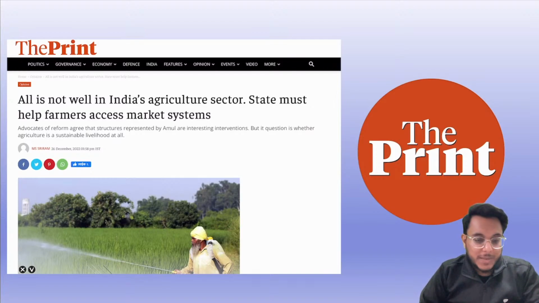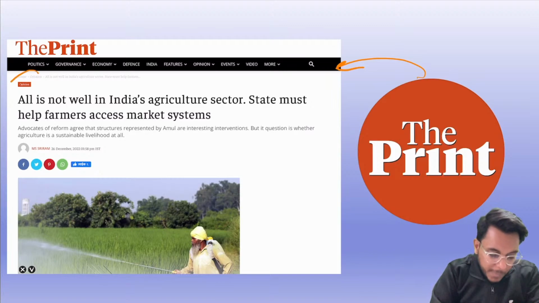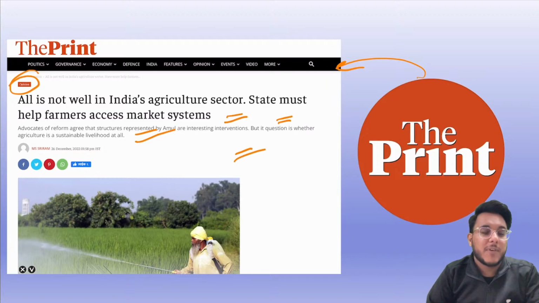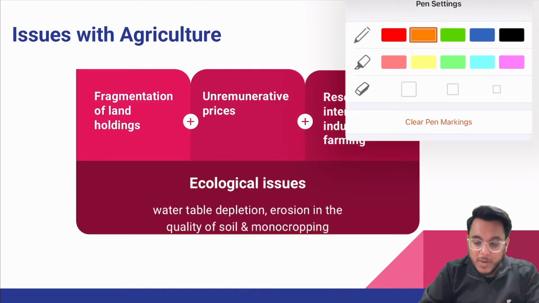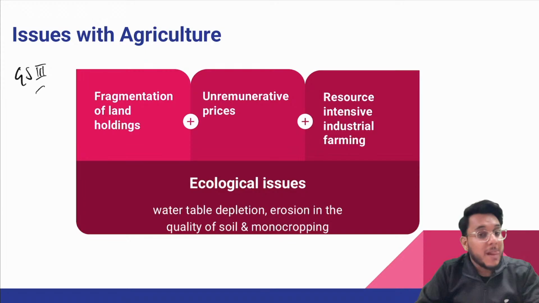Now moving to the next article. This article we have taken from The Print, an opinion article: All is not well in India's agriculture sector. State must help farmers access the market system. This particular article is going to be a very important article for GS Paper 3, issues related to the agriculture sector. Many questions even in the prelims examination have been asked on the agriculture sector.